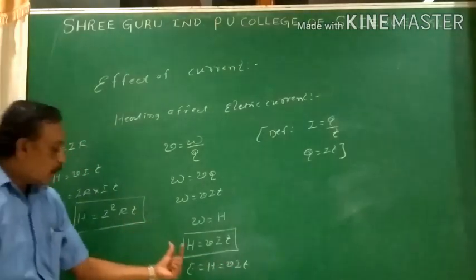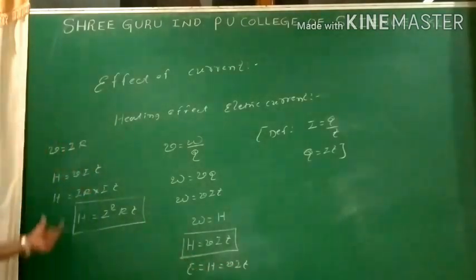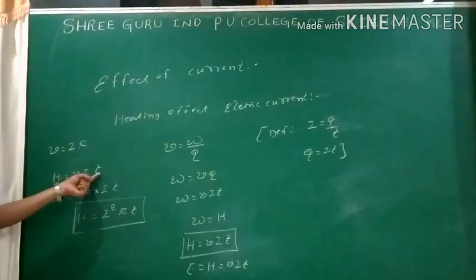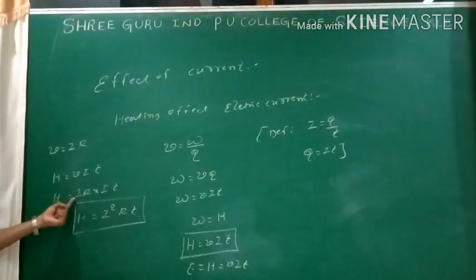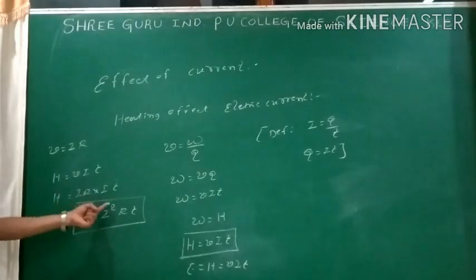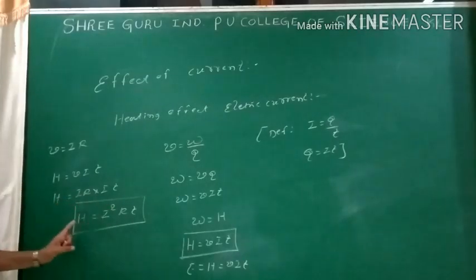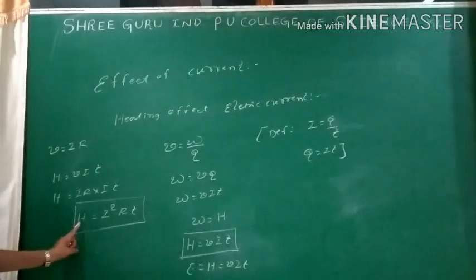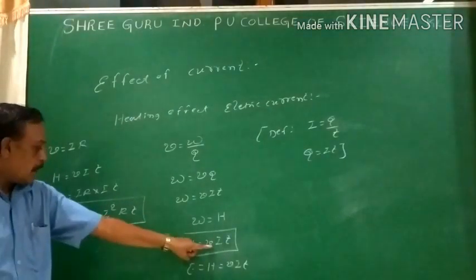Again, I want to make one more form of the equation using Ohm's law, V equals I into R. H equals VIT, the original equation, replace V by I into R, then I square R into T, H equals I square RT. Now these are the heating effect of electric current, and there are two equations, one is VIT, another one is I square RT.